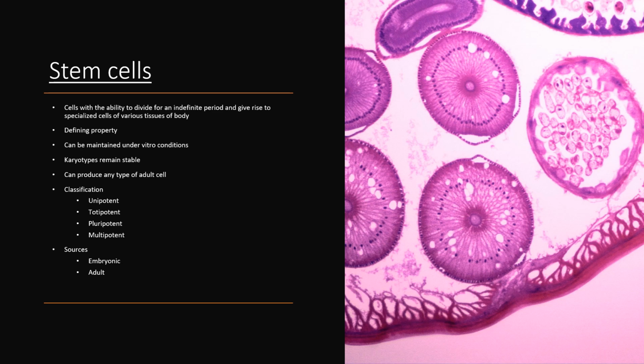The sources of stem cells are embryonic stem cells and adult stem cells. Embryonic stem cells are isolated from the blastocyst stage of the embryos and are pluripotent in nature, which means they are capable of developing into almost all cell types of the body. Adult stem cells are present in the organs but in a very little amount. They are multipotent, which means they have the ability of a single stem cell to divide into more than one cell type, but with the ability to differentiate into a closely related family of cells.